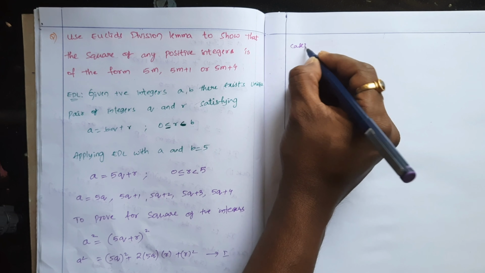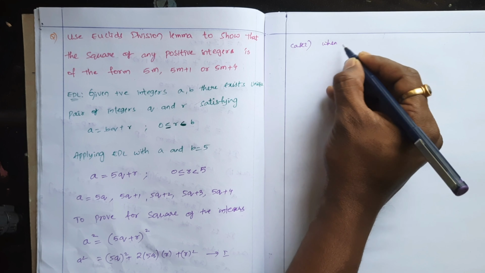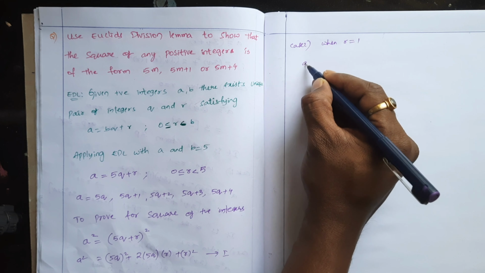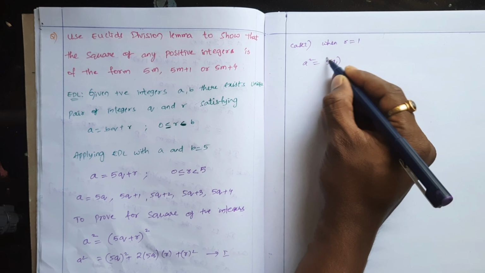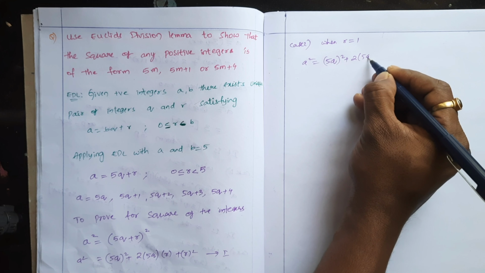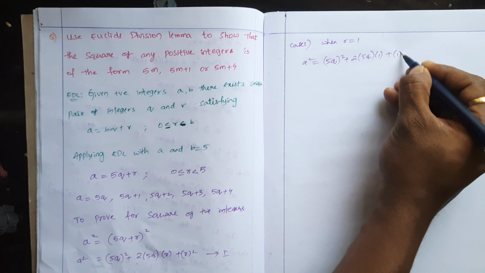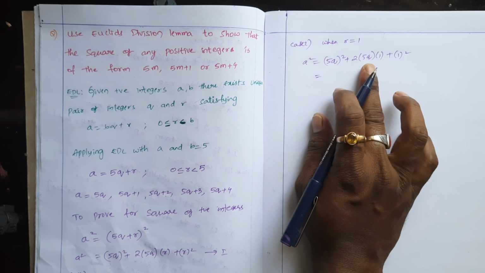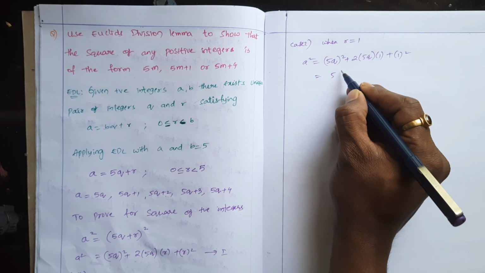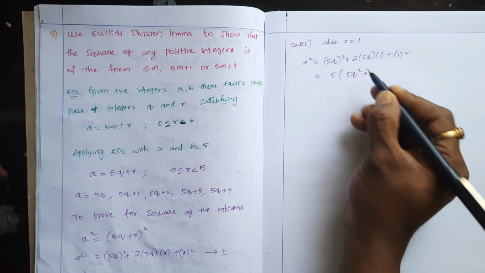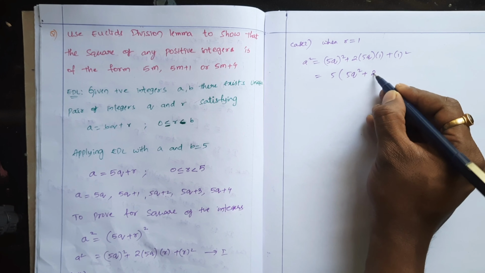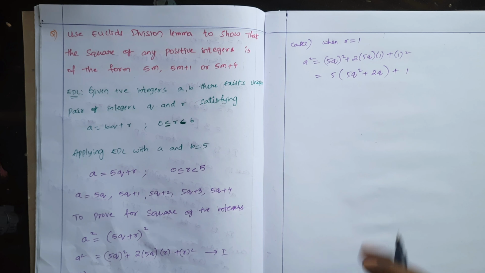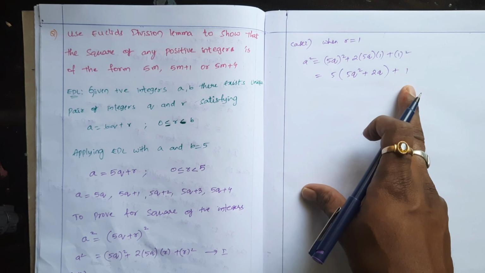Now case 2. What is case 2? When r is equal to 1. Now from equation 1, a square equals 5q whole square plus 2 into 5q into 1 plus 1 whole square. Now here we can take 5 common from the first two terms. 5 common, so 5q square. If you take 5 common, 2 into 1 into q, 2q. This is less than 5, so 1. So what is the remainder here? 1. 5 into some integer plus 1.